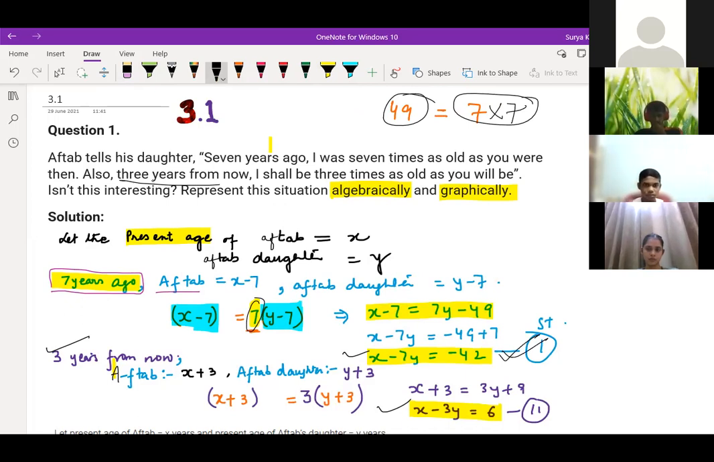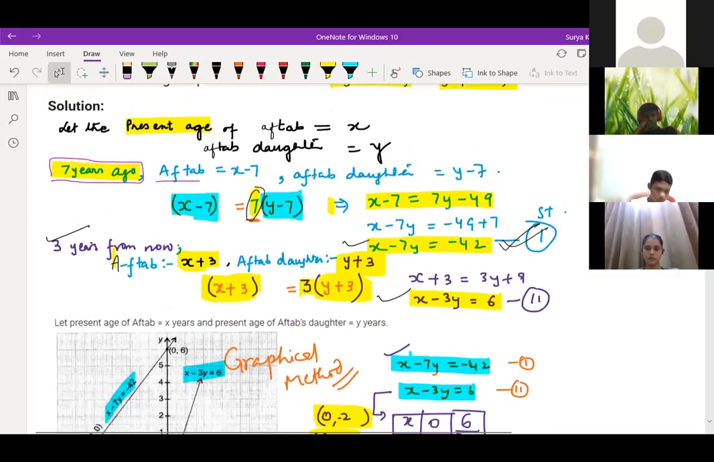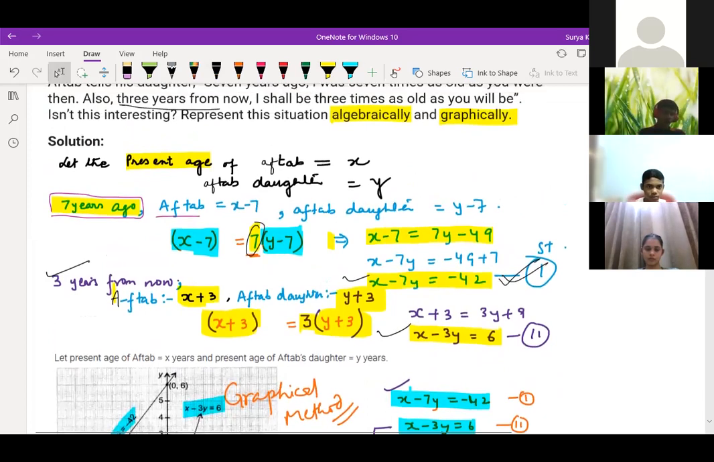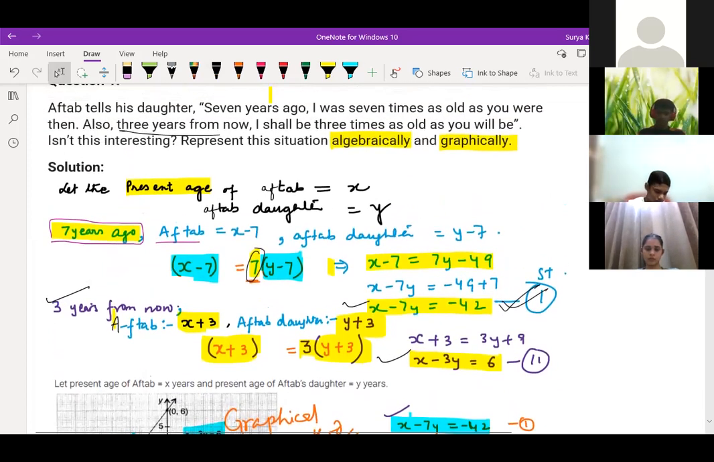Now the second case is 3 years from now, means after 3 years. After 3 years, Aftab's age will be x plus 3, because present age is x. And Aftab's daughter is y plus 3. Now again, he is comparing and telling that he is 3 times as old as his daughter. So we are multiplying again with 3. So these are the two equations we are getting over here. So you can compare a1 by a2, b1 by b2, c1 by c2. You can do algebraically as well as graphically, whichever method you want, you can do that. Right, children?